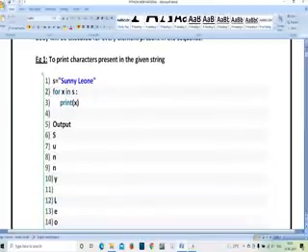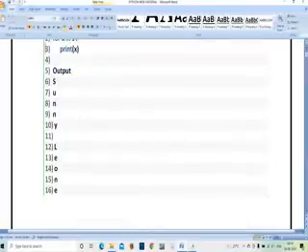So here I have written s is equal to Sunny Leon, and for x in s. What is the meaning of for x in s? Whatever I have written in s is going to be stored in x. Then print of x. Why am I printing x? The statement I stored in s in the second line, print of x is going to print all of it. One thing to remember here is that we are printing line by line, meaning it is going to print s in one line, u in one line, like that, the complete output.